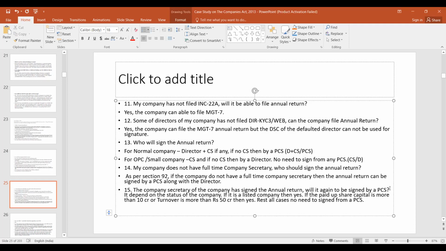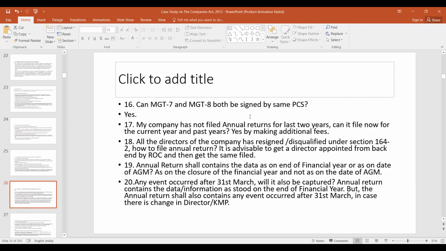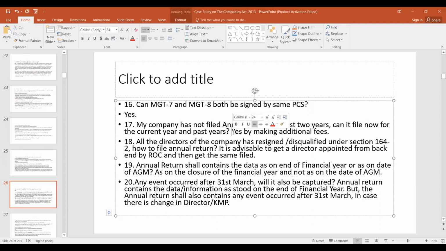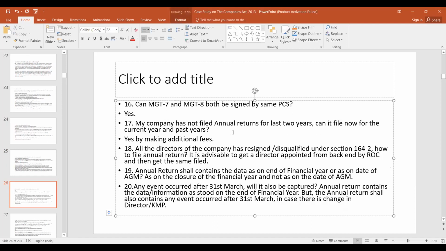In other cases, if your company is not listed or it doesn't have turnover more than 150 crores or paid up capital is 10 crore or less, then it need not be signed by a practicing company secretary. Can MGT 7 and MGT 8 both be signed by the same practicing company secretary? Yes. My company has not filed annual return for the last 2 years. Can it file now for the current year and past years? Yes. So it can file for the current year and past years by paying additional fees.